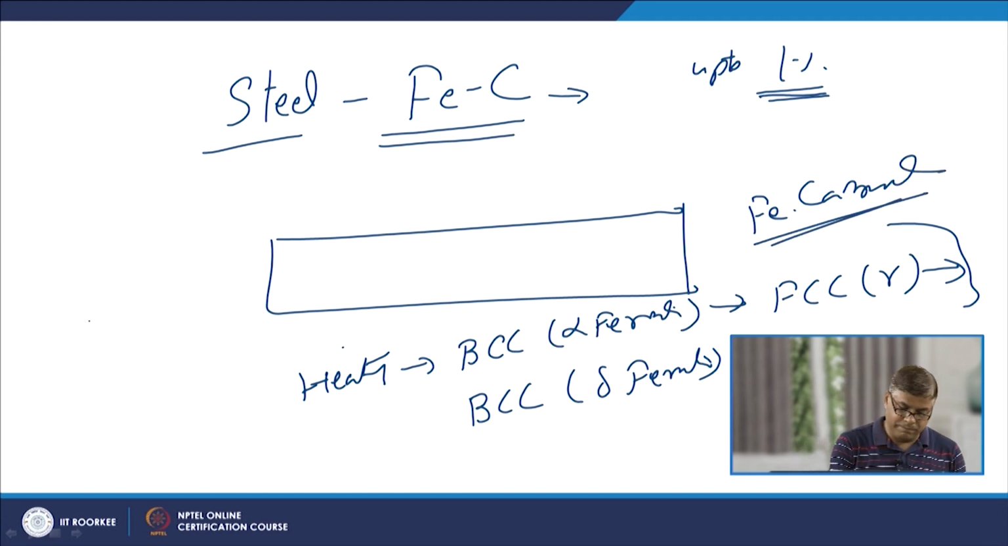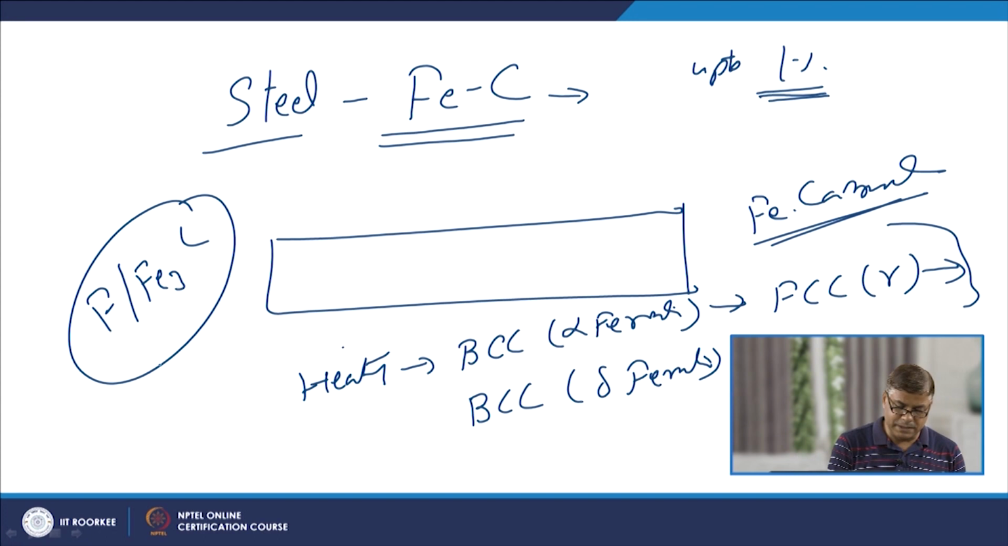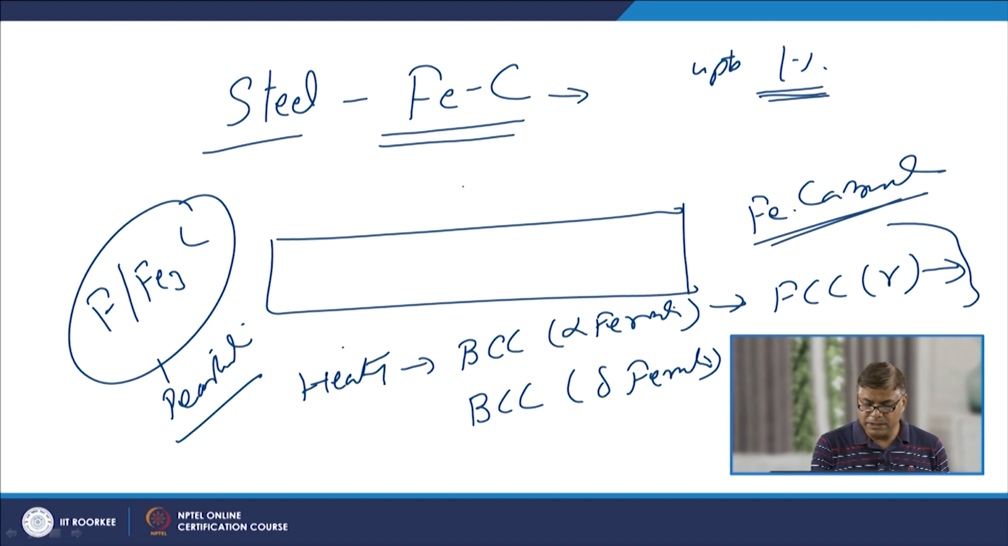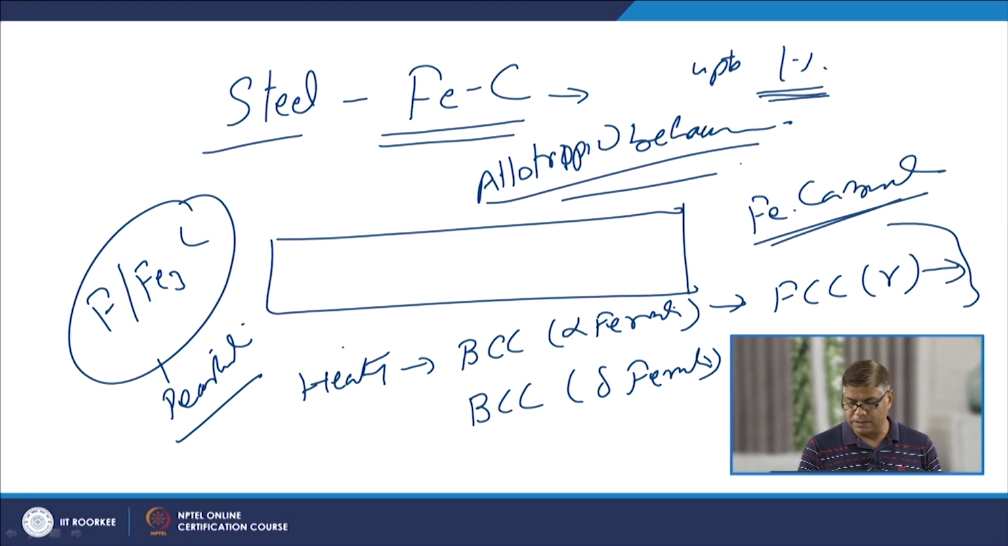So, the ferrite and cementite Fe3C mixture is termed as pearlite. So, basically the steels show allotropic behavior, where there is continuous change in the crystal structure with the change of the temperature.